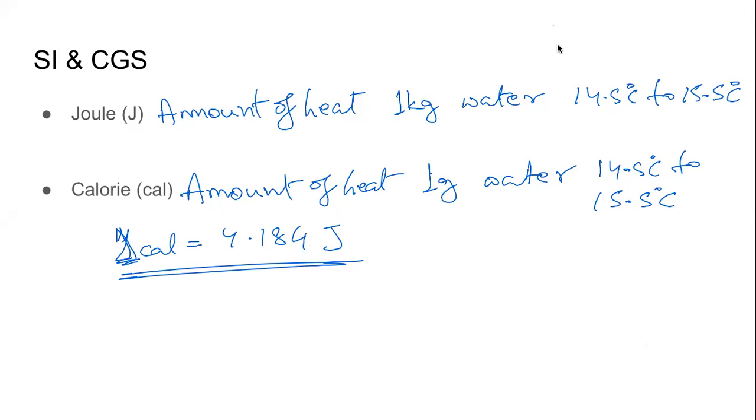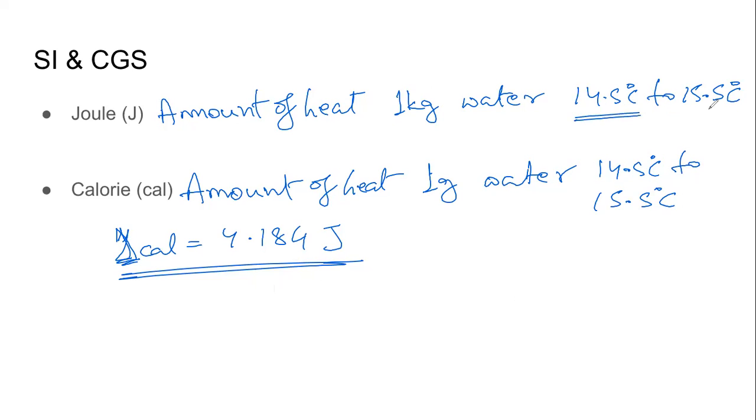Now the important thing to note here is the difference between how we are defining joule and calorie. Calorie, because it is a CGS unit, we are using gram as the mass of water. For joule, which is an SI unit, we are using kilogram as the mass of water. So 1 calorie is 4.18 joules. The other important thing to note is, we are not just saying that we need to raise the temperature of water by 1 degree Celsius. We are saying that we will change the temperature of the water from 14.5 degrees to 15.5 degrees.